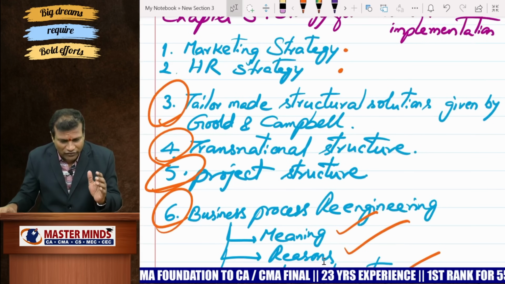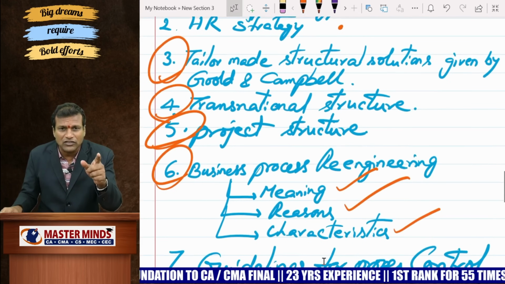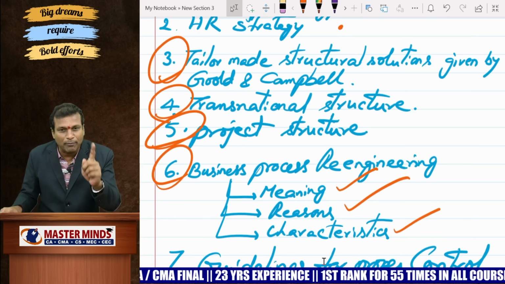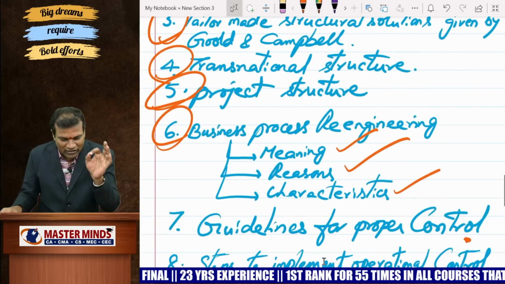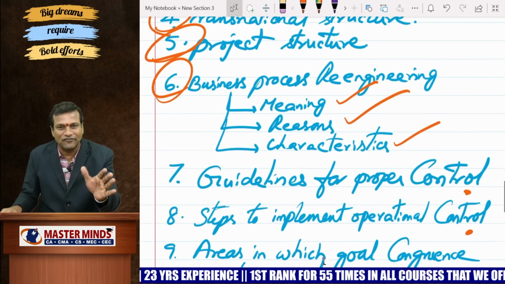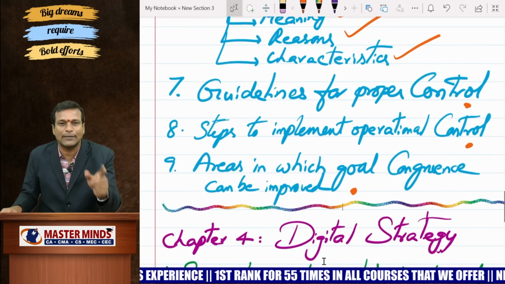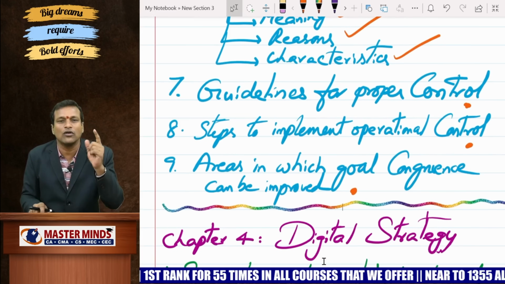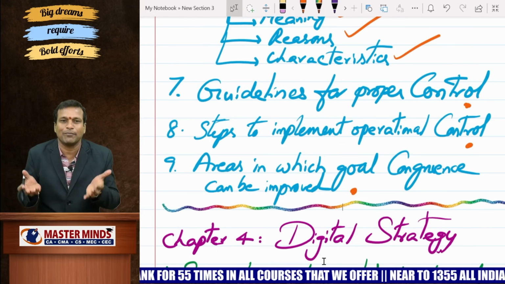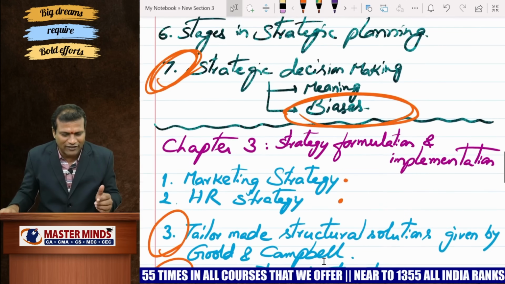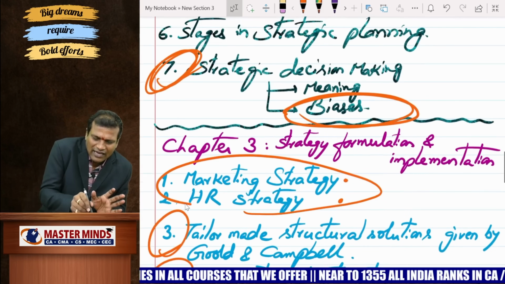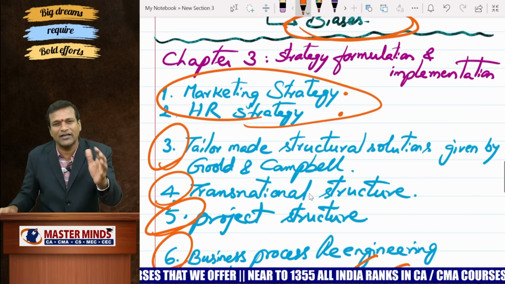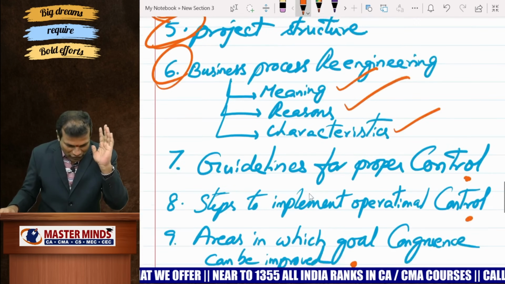out of which please focus on tailor-made structural solutions, transnational structure, project structure. Then read BPR meaning, why we need BPR, what are the characteristics of BPR. If you have enough time, then go after the remaining questions in chapter 3 called guidelines for proper control, steps to implement operational control, areas in which goal congruence can be improved. And if you still have time, go after these questions in the last minutes. Marketing strategy and HR strategy are least important, but if you have time, please refer those couple of questions also.